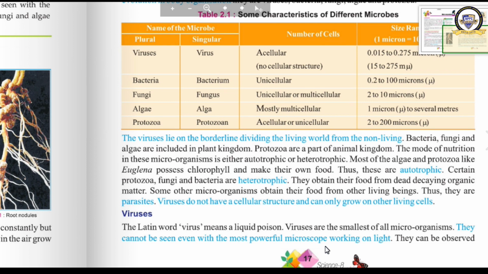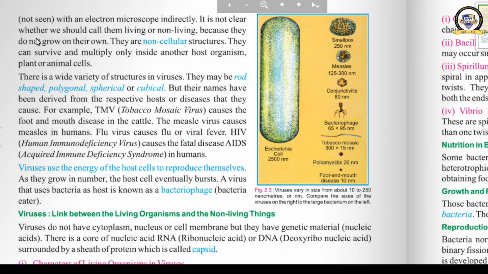See, this is a fact about virus. They cannot be seen even with the most powerful microscope. They can be observed with an electron microscope indirectly. It is not clear whether we should call them living or non-living because they do not grow on their own. Why can't we segregate them into living or non-living?